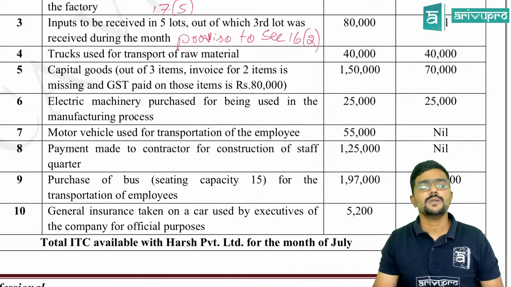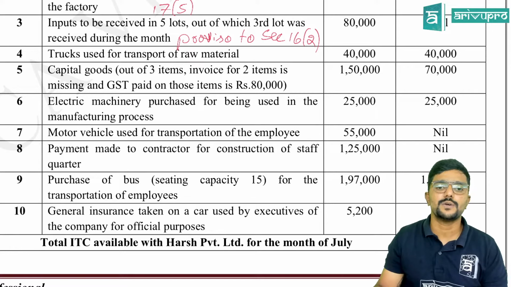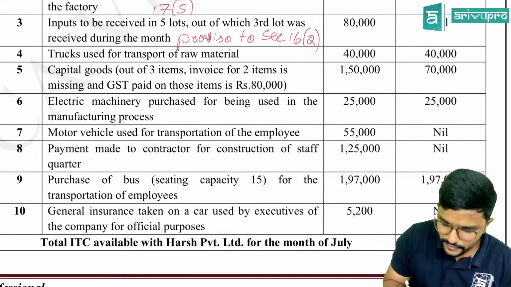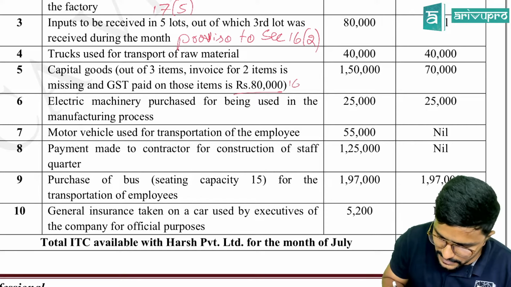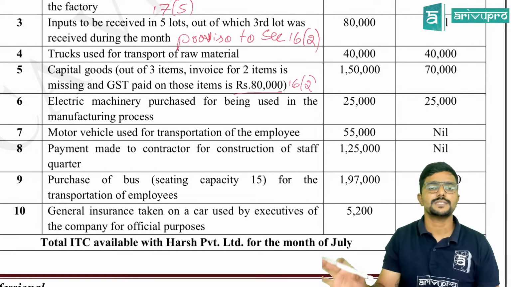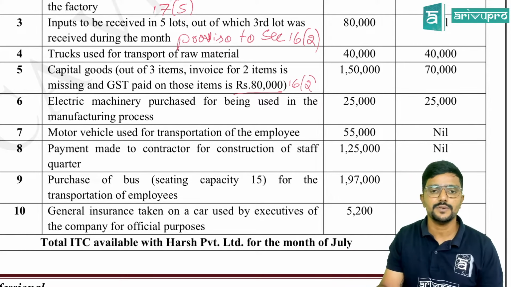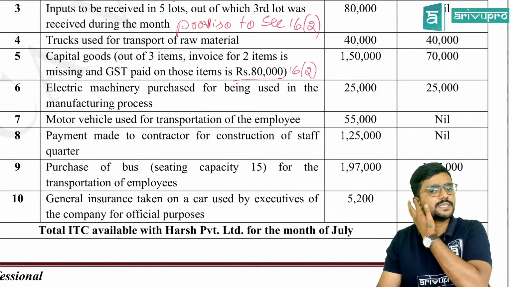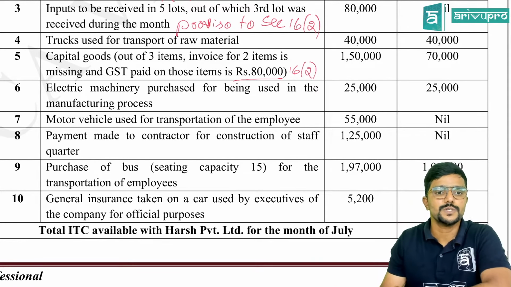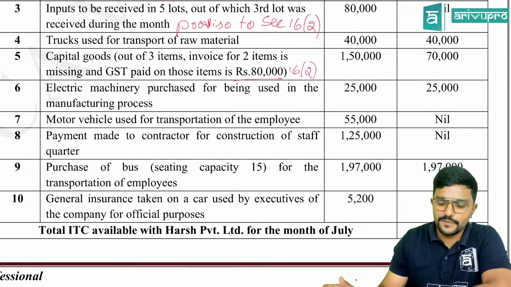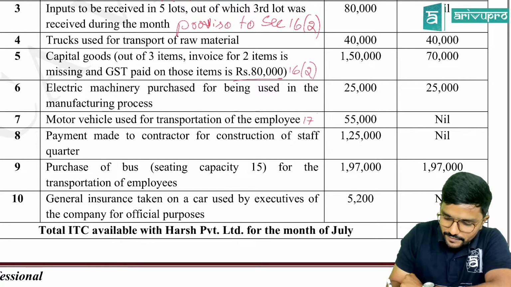Then capital goods, out of 3 items, invoice for 2 items missing and GST paid on those items is 80,000. So for this 80,000, section 16.2, invoice is missing now. So credit is not available. You are not satisfied the condition given under section 16.2. No credit. Then electric machinery purchased for being used in the manufacturing process, credit is available. Then motor vehicle used for transportation of employee, blocked under section 17.5.